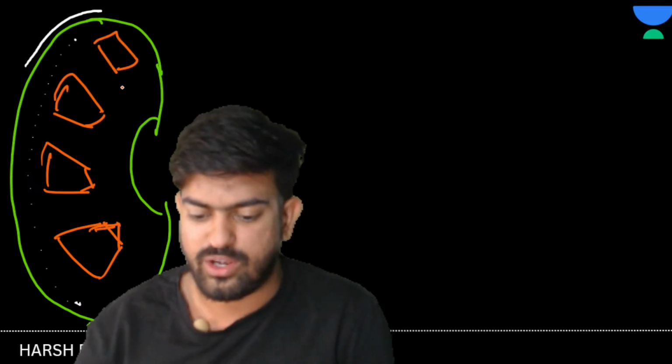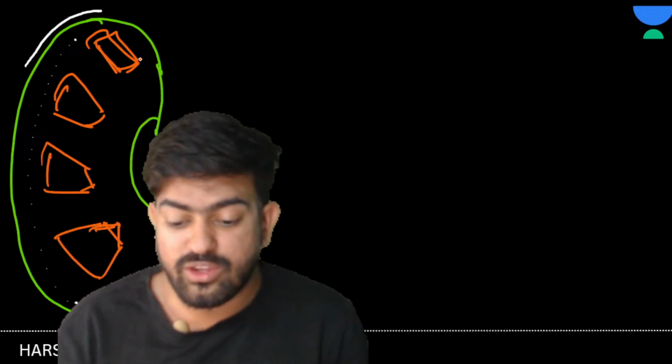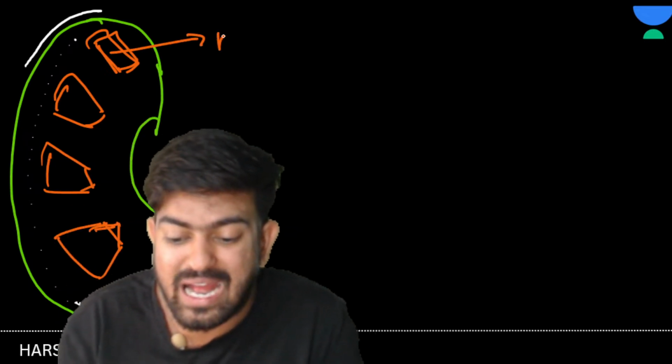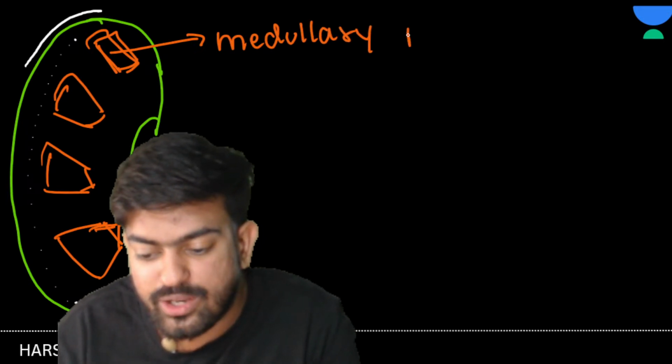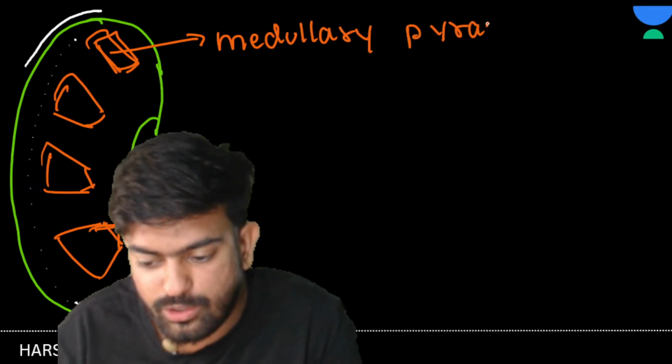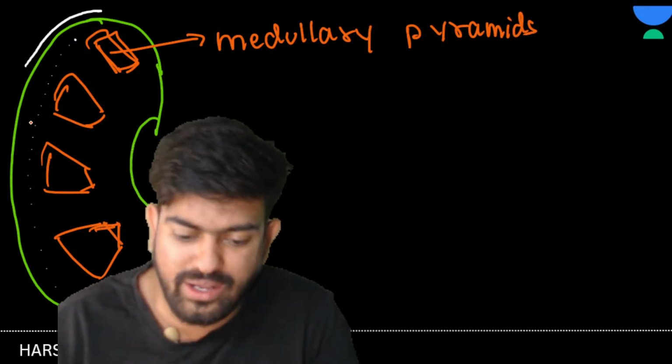And where is it present, sir? Is it present in the medulla or is it present in the cortex? This is present in the medulla, and that's why it is known as medullary pyramids. Yes or no?